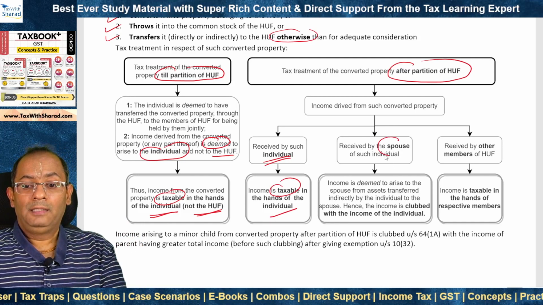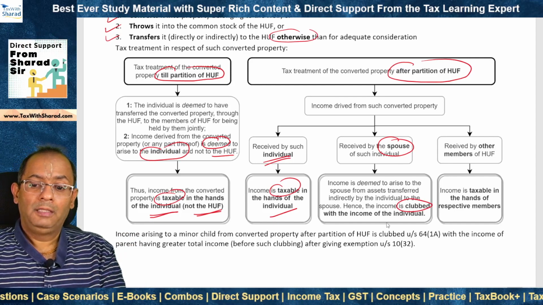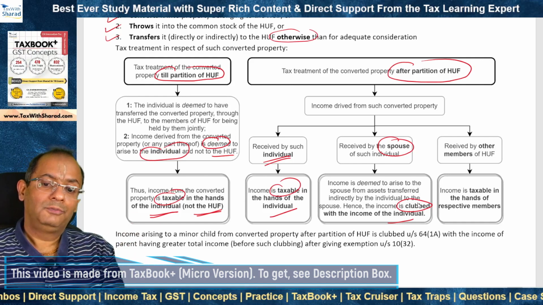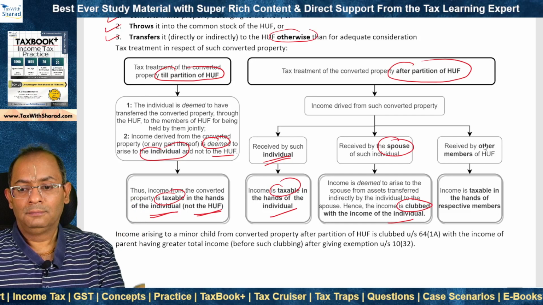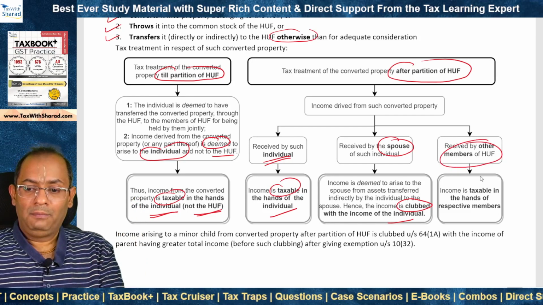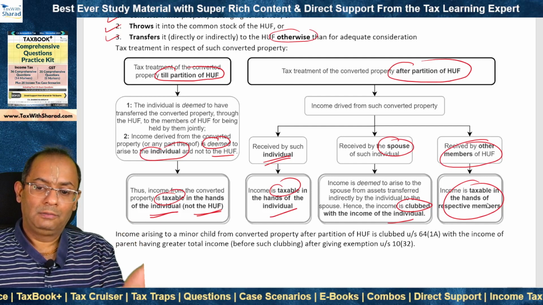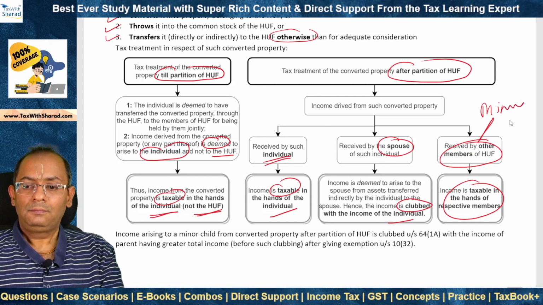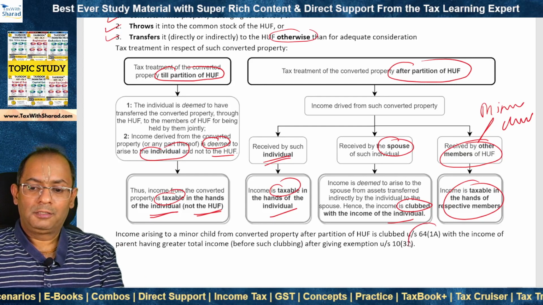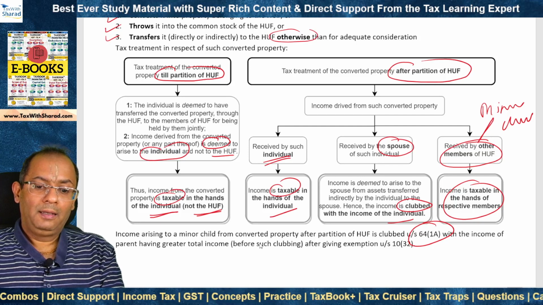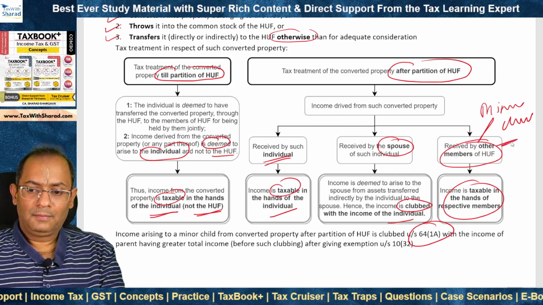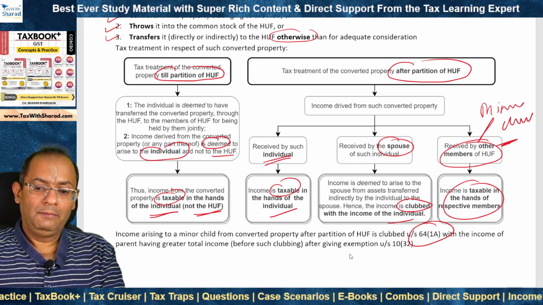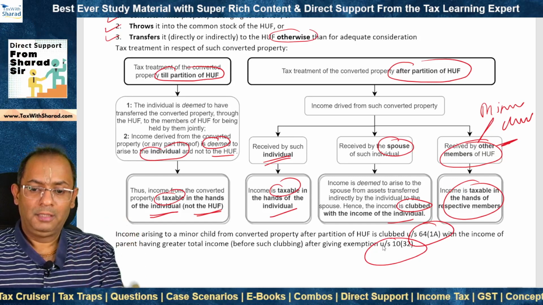But income which is received by the spouse of the individual is clubbed with the income of the individual. So his own income is taxable in his hands, and his spouse's income share is also taxable in his hands by way of clubbing. Income which is received by other members is taxable in their own hands, not in the hands of the individual. But if the other members include a minor child, then section 64(1)(a) will also come into play, and then income arising to the minor child will be clubbed in the hands of the individual under this provision after giving exemption of 1,500 under section 10(32).